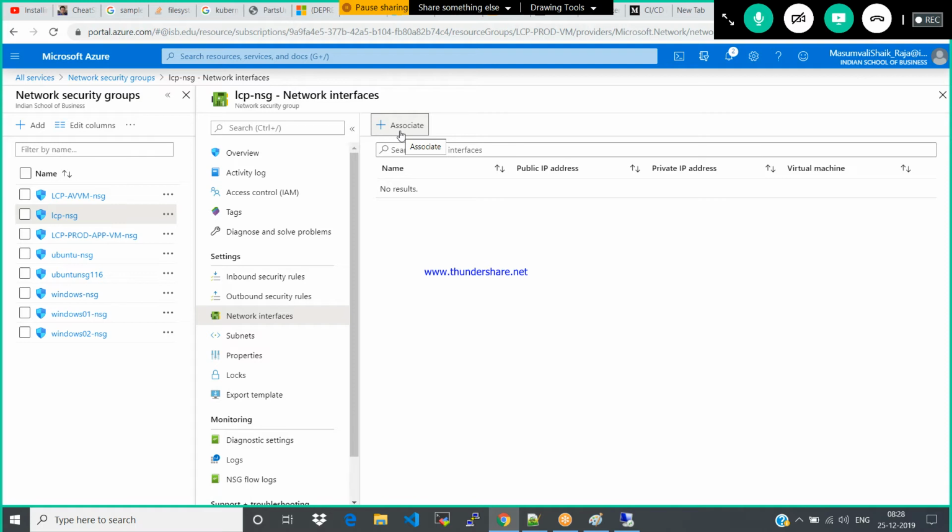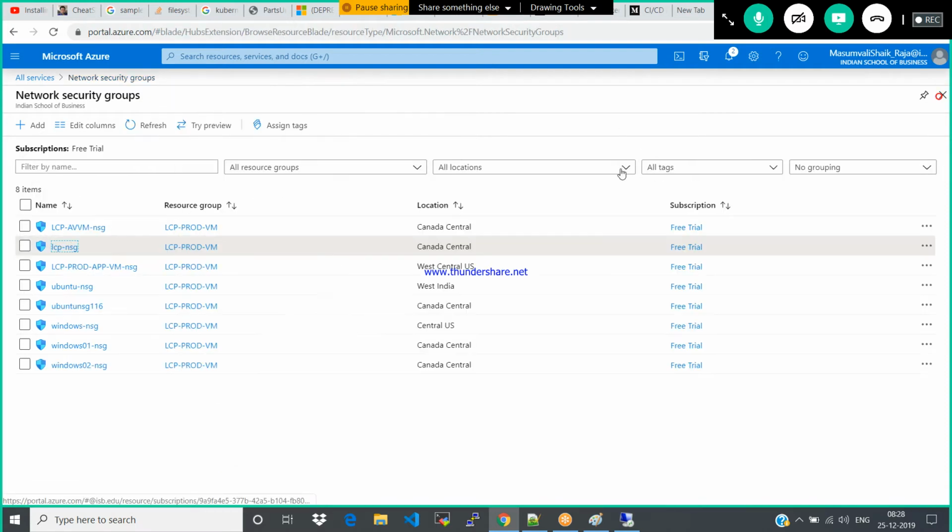The rest of the 9 machines act as individual. It doesn't affect them. Getting it or not? Okay, that is how, based on your requirement, you can associate your network security group at multiple levels, subnet level and NIC level.